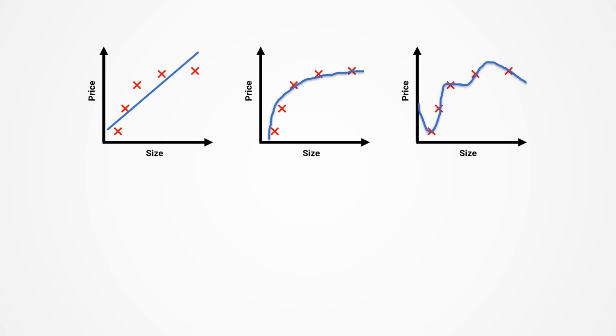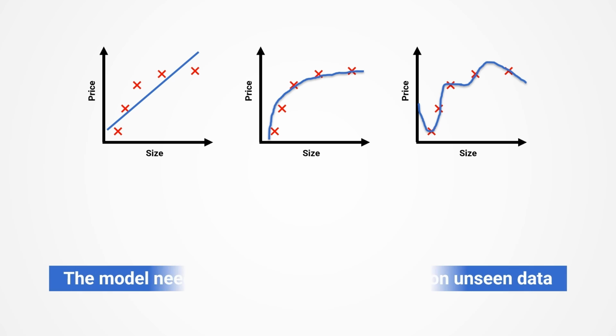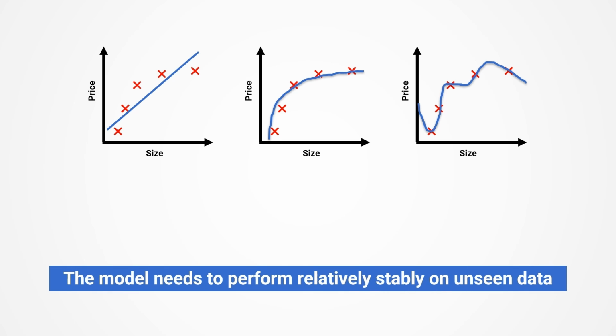In addition to model evaluation indicators, the stability of the model should also be considered in practice. For example, there are 3 models for the house price prediction data mentioned above. The blue lines represent the predicted values fitted by the models, and the red dots represent the actual values. Obviously, the model on the far right exhibits the highest accuracy. But we should know that the goal of modeling is not to describe history, but to predict the future. We prefer a model that performs well on unseen data. In professional terms, what we need is a model with better generalization ability.